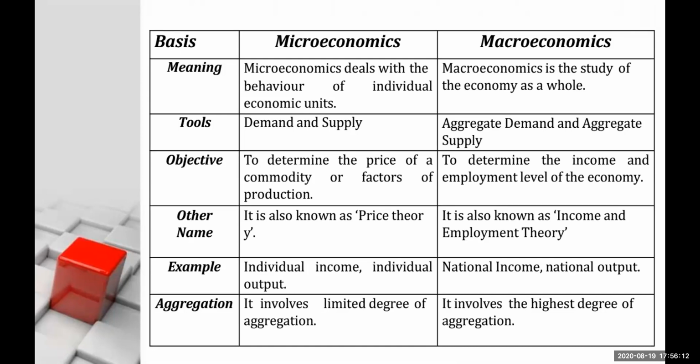Thirdly, objective. The main aim of microeconomics is to determine the price of a commodity or factors of production. We know the factors of production: land, labor, capital, entrepreneur. How am I going to decide the prices for all the factors of production? That is the study of microeconomics.